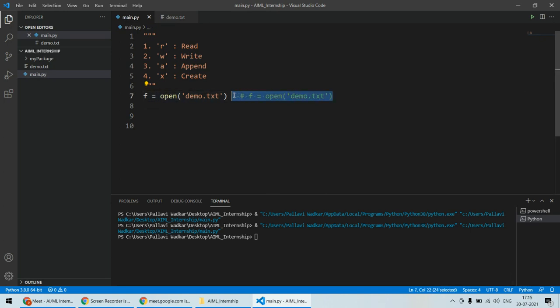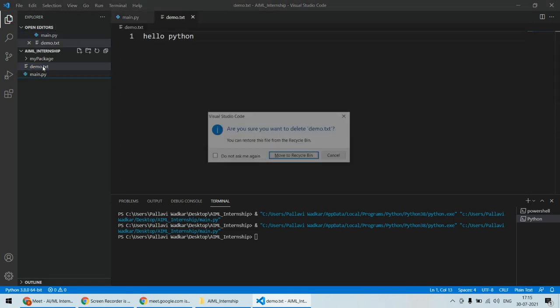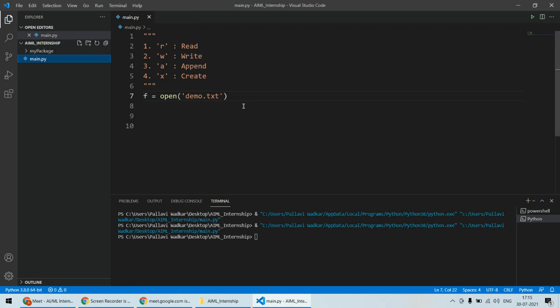Now this is all about the read mode. But if I delete this file, so let me delete this file. Now there is no file in the folder. Now we'll try to open this file.